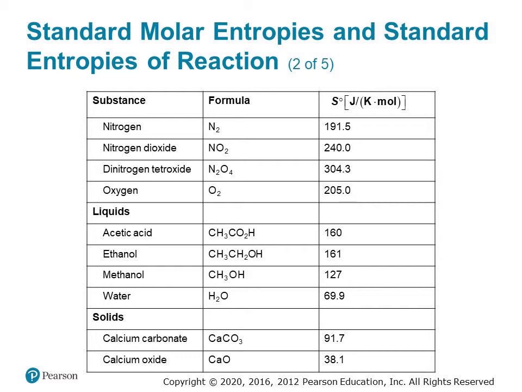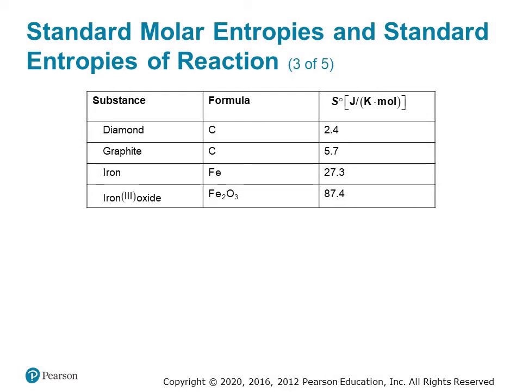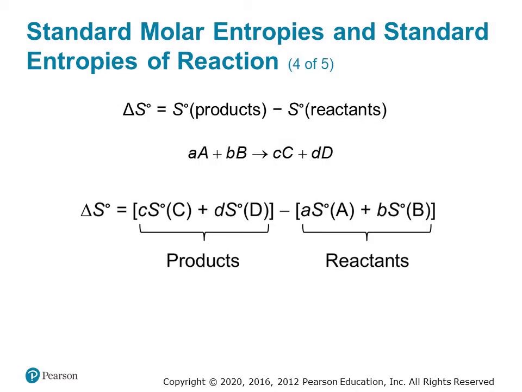Some representative examples are on these slides, showing that, as we would generally predict, the standard molar entropies of gases are higher than those of liquids, which are higher still than those of solids, particularly crystalline solids. Of course, you don't want to memorize any values here, that's what the appendix in your textbook is for, but we can use provided values like these to, for instance, calculate the entropy change for a chemical reaction much in the same way that we can use enthalpies of formation to calculate the enthalpy change for a reaction given its reactants and products. If we add the standard molar entropies of the products together, and do the same for the reactants, and then subtract the sum of the reactants from the sum of the products, we can get delta S, our entropy change for the reaction.